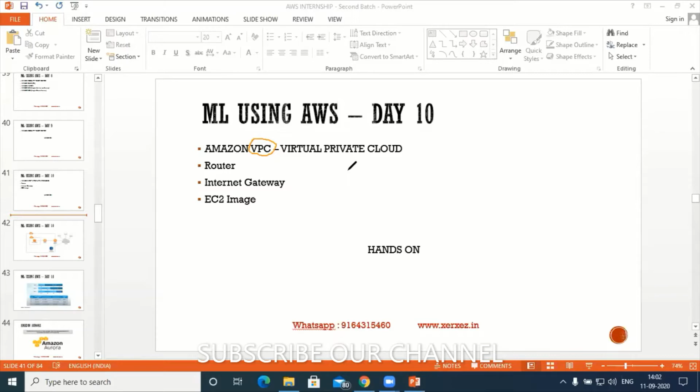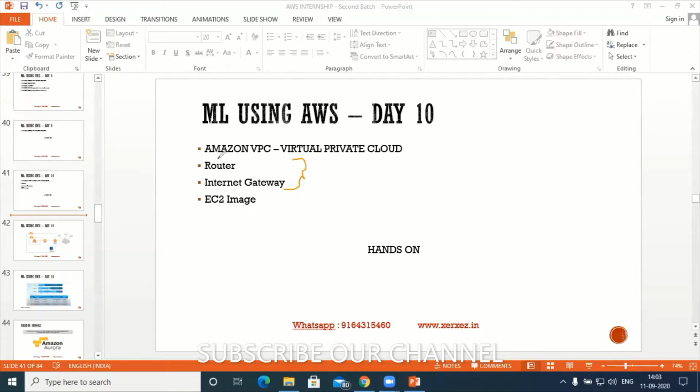Now next is most important. When you are creating any VPC, virtual private network, in Amazon Web Services, we should be very familiar with three things, out of which two are the router and the internet gateway. So what is a router? A router is a device or a system where we can transfer the packets to a specific region or specific network. So for that we will be using a router.